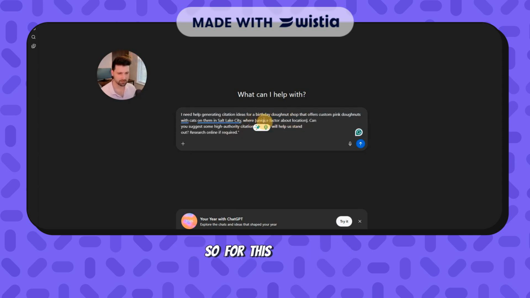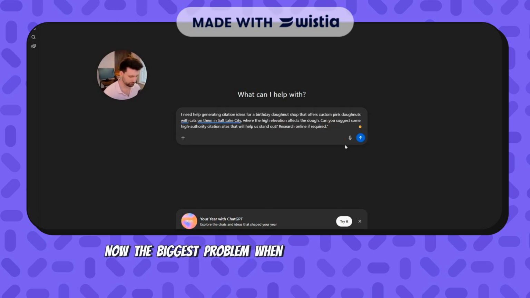So for this example here with Salt Lake City, you can research online if you're not sure what is unique about your place. We could put the high elevation affects the dough. Can you suggest some high quality citations that will help us stand out?